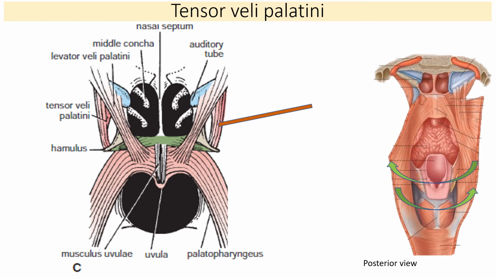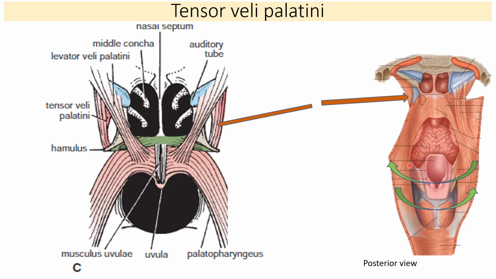Okay, so what is the exact attachment? I'll show you. These are the posterior views. So this blue structure is actually the auditory tube, the cartilaginous part of the auditory tube, which is lying in the sulcus tubae. You must have seen this when you were doing the norma basalis. So the sulcus tubae is related with the cartilaginous part of the auditory tube.